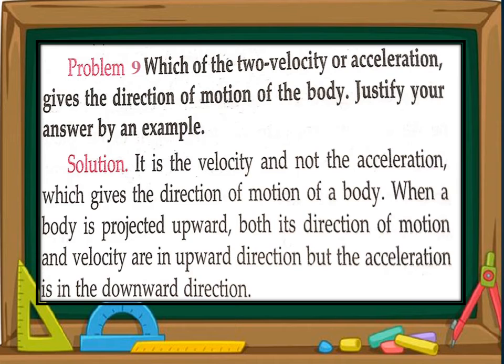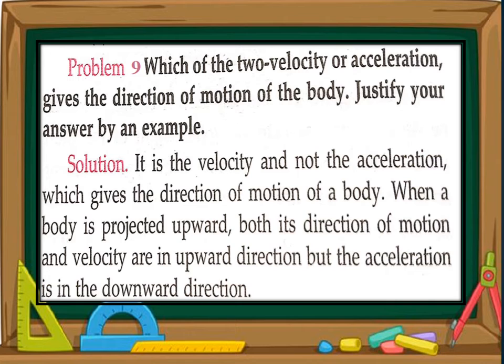For this, we consider the example of throwing a ball in the upward direction. What happens? The object is moving upward, the velocity is in the upward direction, but the acceleration is in the opposite direction. So with the help of this example, you can say that velocity is the important parameter to explain the direction of motion of the object.